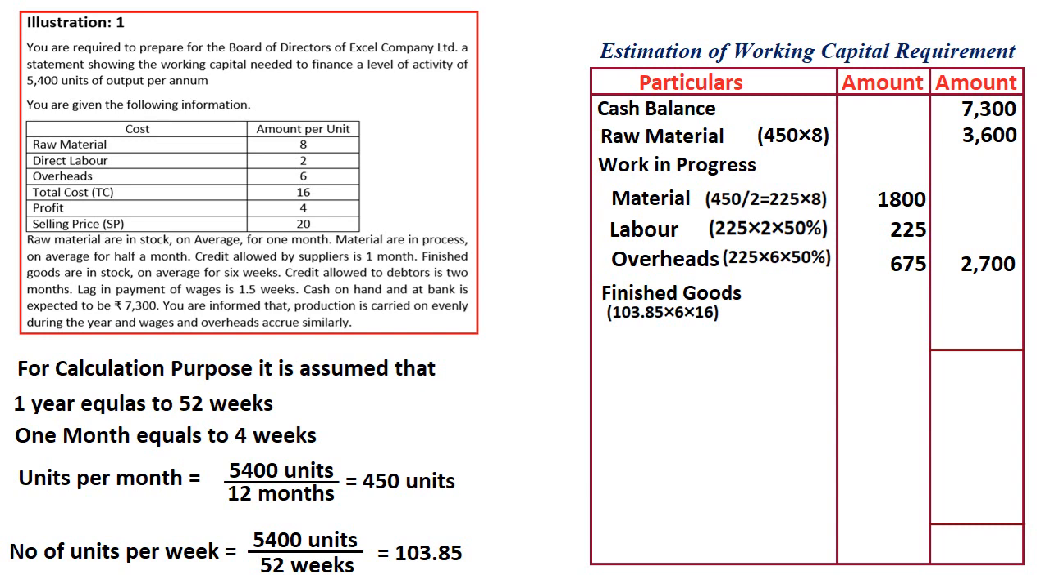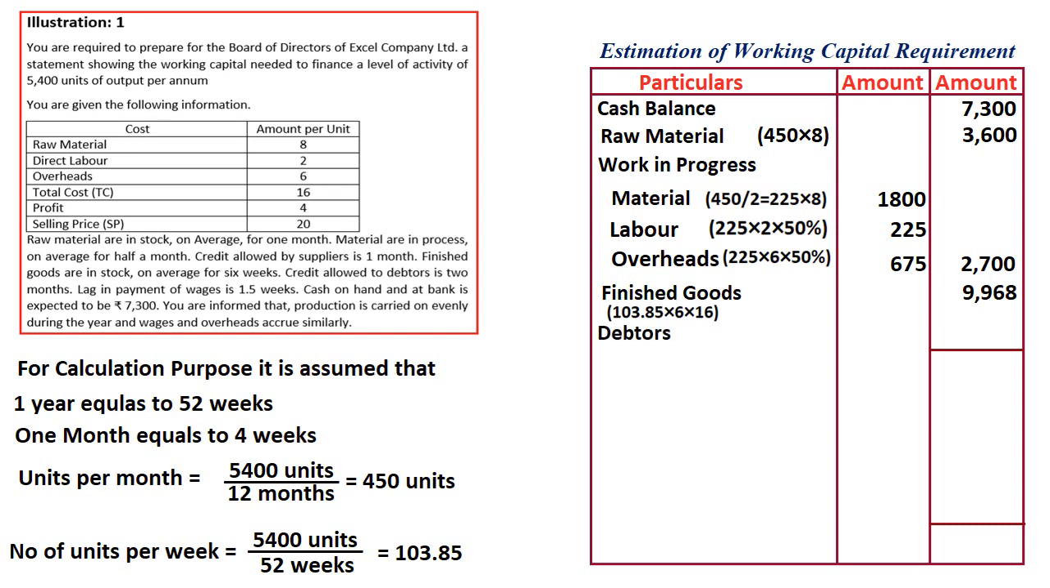What is the time length? Goods are in stock on average for 6 weeks, he said. So per week production is 103.85 units into 6 weeks into 16. Always goods should be taken at cost price. What is the cost price? 16. Finished goods will be at 16. So 103.85 units into 6 weeks into 16 rupees is the cost price. The resultant figure is 9,968, which is the finished goods in stock.